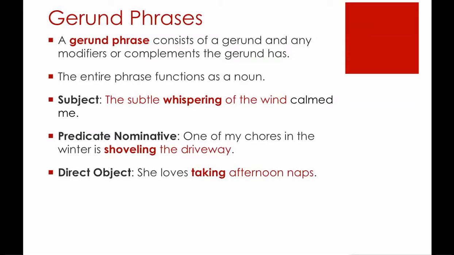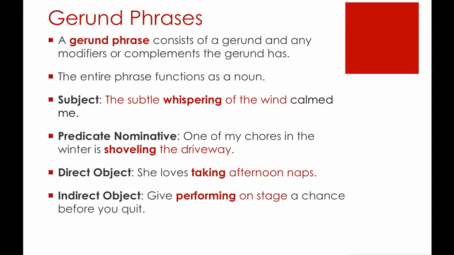Direct object. She loves taking afternoon naps. Taking is the gerund. Afternoon naps completes the meaning of that gerund. So the gerund phrase is taking afternoon naps. And in this sentence, that whole phrase is receiving the action of what she loves. So that's why the whole phrase is a direct object.